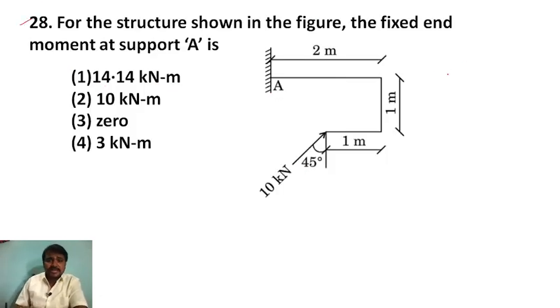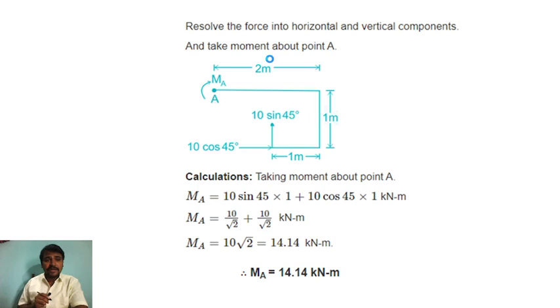By seeing the sketch only you can understand this is a structural analysis question. For the structure shown in the figure, find the fixed end moment at support A. They are asking for the fixed end moment at support A. Let me tell you.